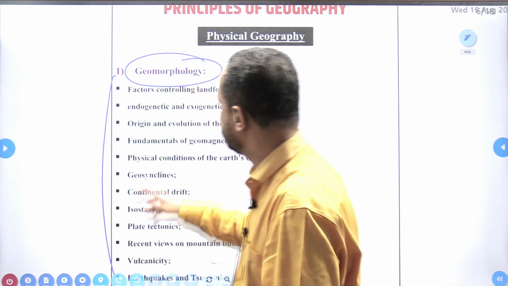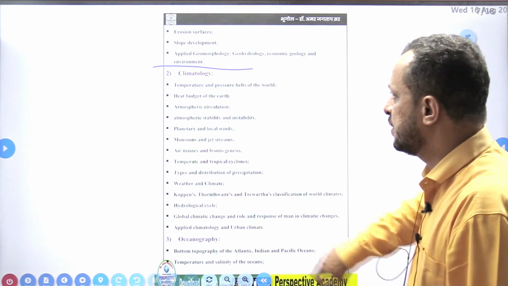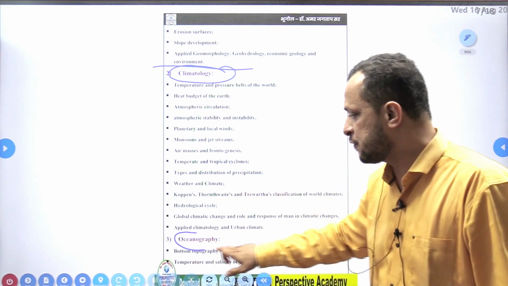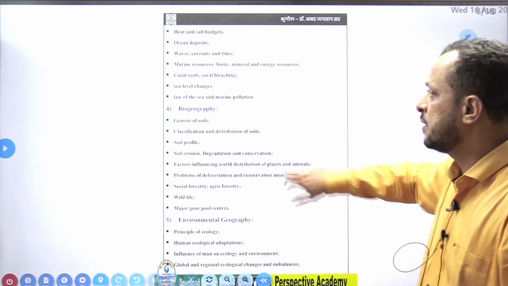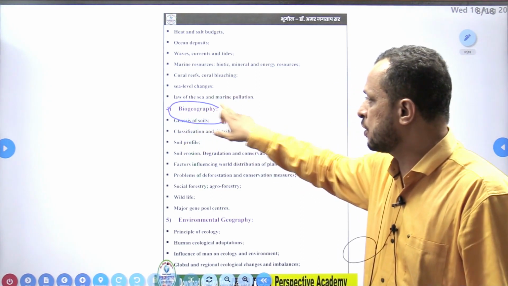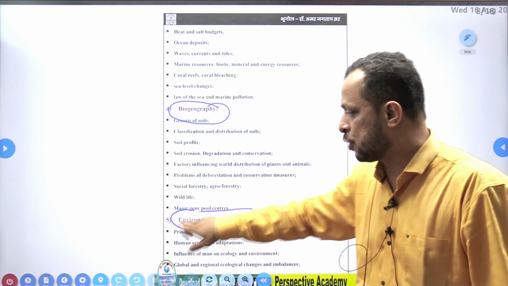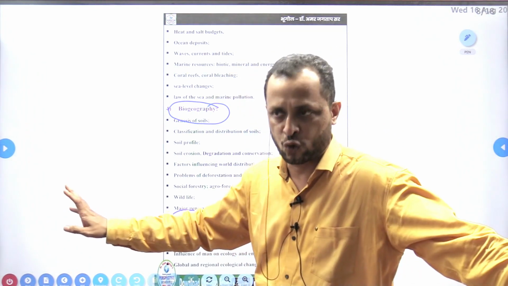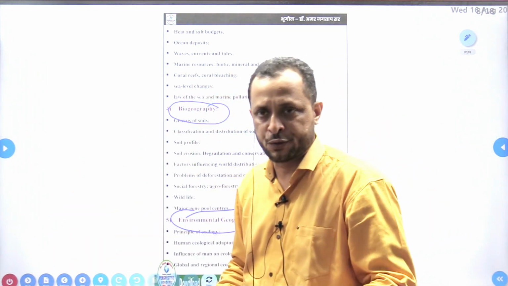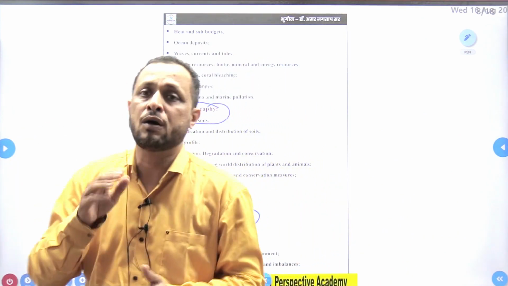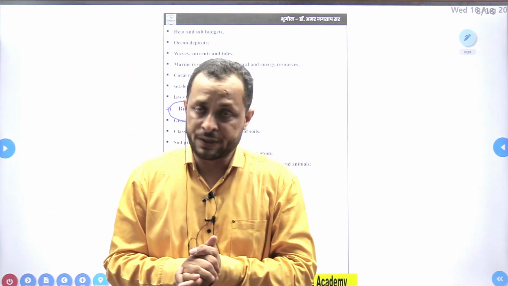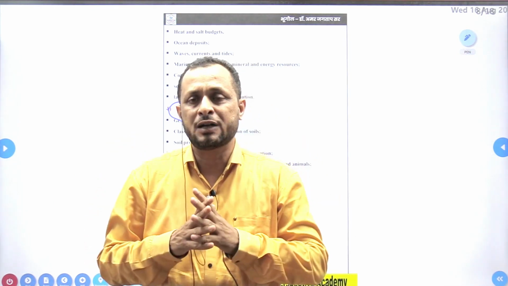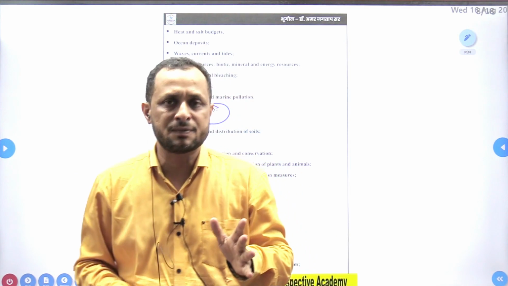Clear? So geomorphology, then comes climatology, a very interesting part, very short, sweet, simple. Oceanography, then comes biogeography and environmental geography. Once we finish these 5 points, our geography is almost over. The workload is almost reduced. So if you are planning for next year's UPSC exams, then try to focus on this particular section and try to cover this part as fast as possible. Okay?